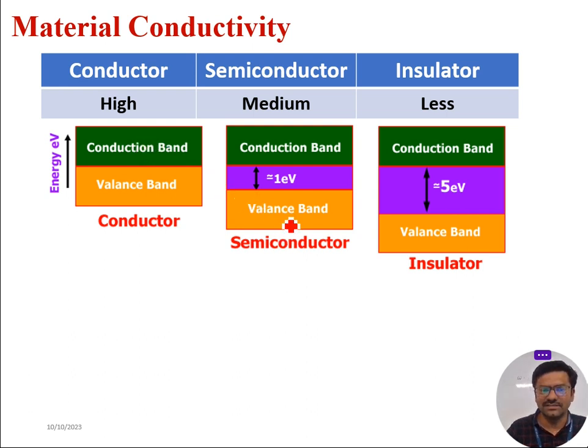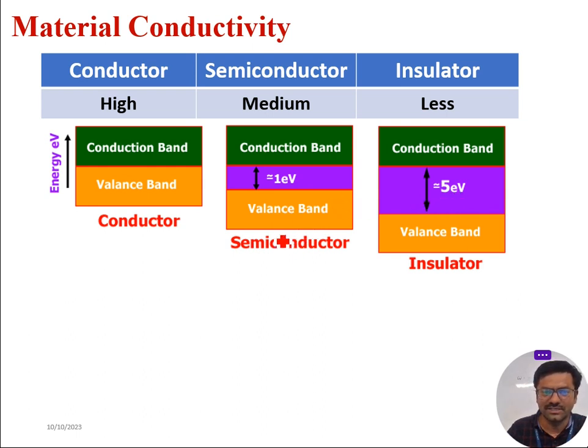Coming to semiconductors, the valence band and the conduction band have an energy band gap. If a material has an energy band gap between 1 and 3 electron volt, such materials come under semiconductors. And coming to insulators, the energy band gap between the valence band and the conduction band is 5 electron volt or more than 5 electron volt.